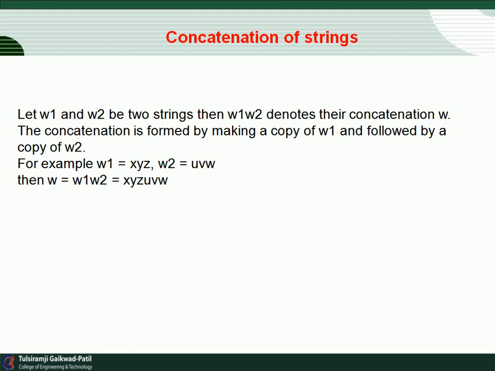So for example, if W1 contains XYZ and W2 contains UVW, then the concatenation of W1 and W2 gives W, that is XYZ plus UVW. So the string we get is XYZUVW. So this is the concatenation of strings.